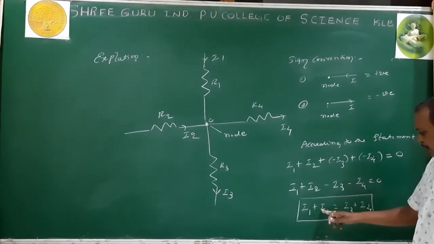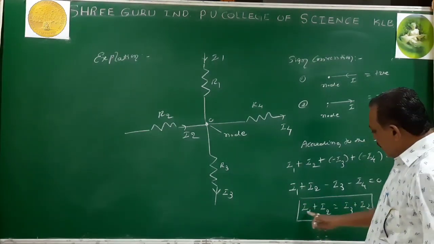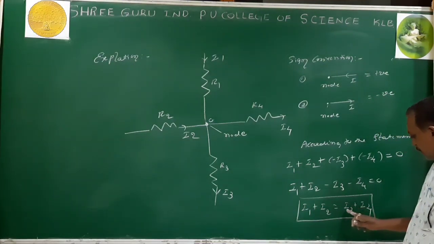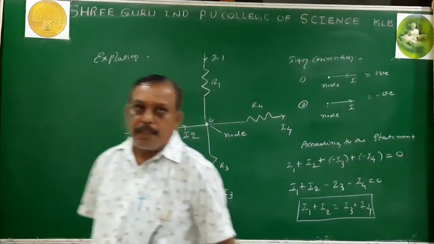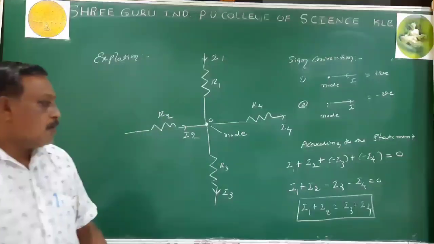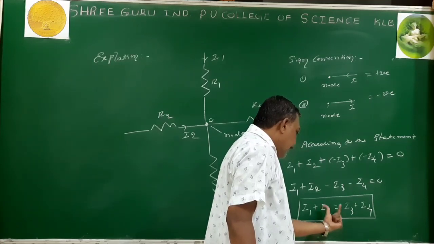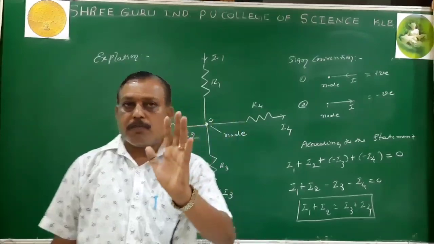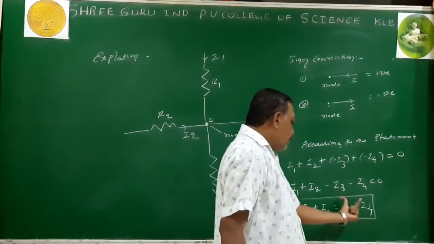So the sum of the incoming currents is equal to the sum of the outgoing currents. This should be understood and can be used while solving problems.